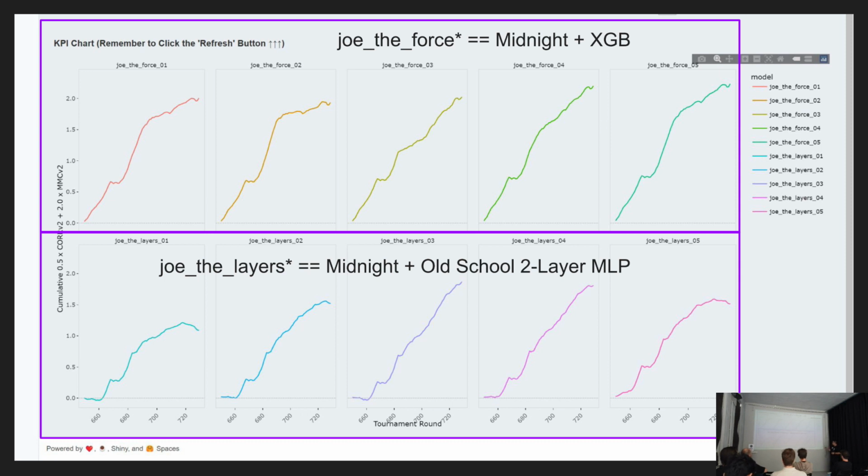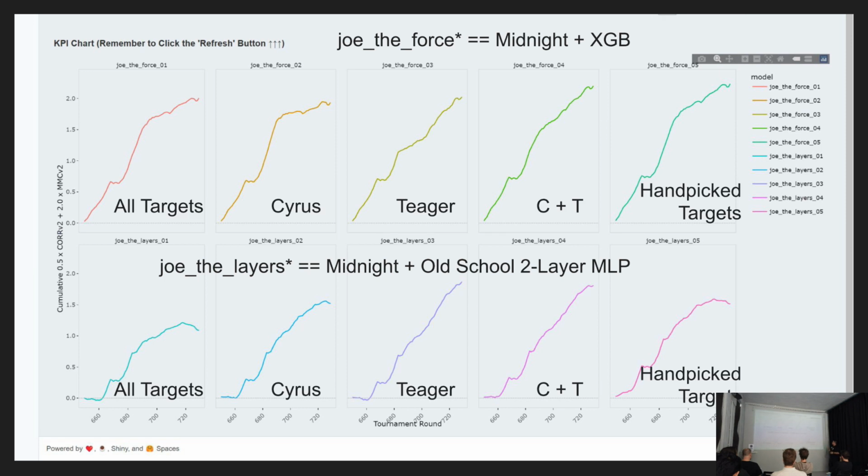But the next thing I want to see is what is the difference of ensembling targets. I think a long time ago they said that when you combine Cyrus with Tiger, it gives you a very good blend. I didn't trust them, so I want to have some data to find out what's going on if I combine them. So the next slide here gives you some more information.